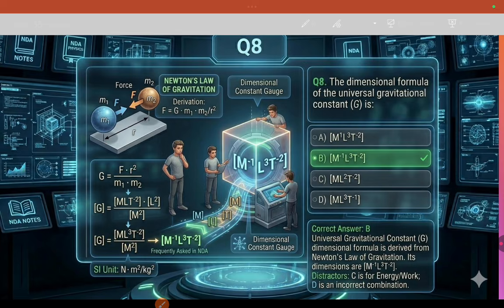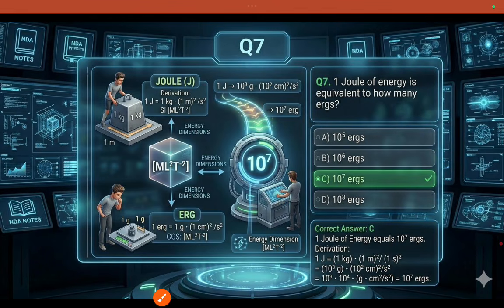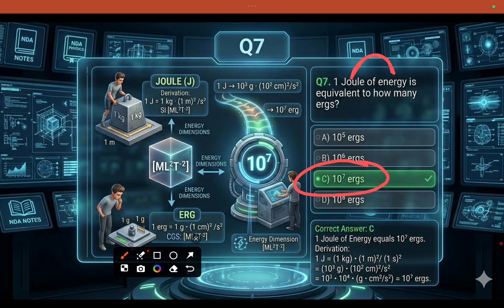Joule is a unit for energy. So here, 1 joule is equal to how many ergs? That is equal to 10 to the power of 7. Sorry, 1 joule, 1 unit of energy, is about 10 to the power of 7 erg.